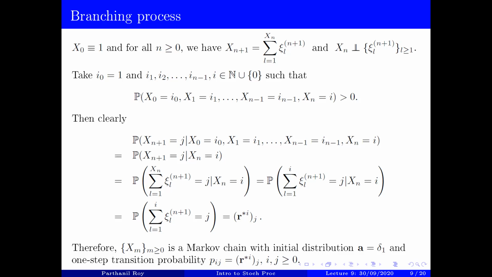So this statement can be restated in the language of Markov chains as: 0 is an absorbing state for the branching process. We'll formally give this definition, and this would be an example, but I just wanted to point this out. Now, of course, a natural question that appears is, when does it happen? When will a Galton-Watson branching process become 0 eventually?